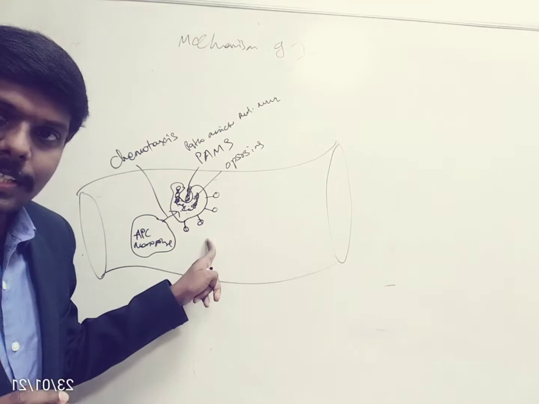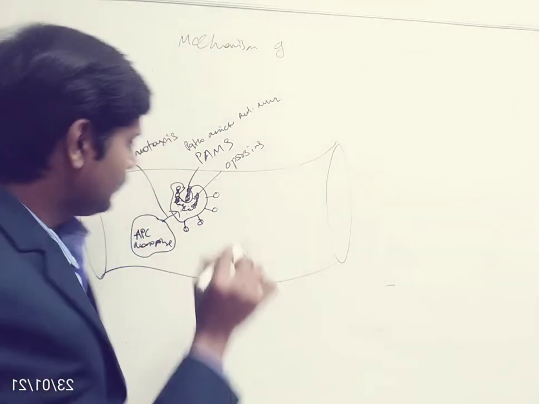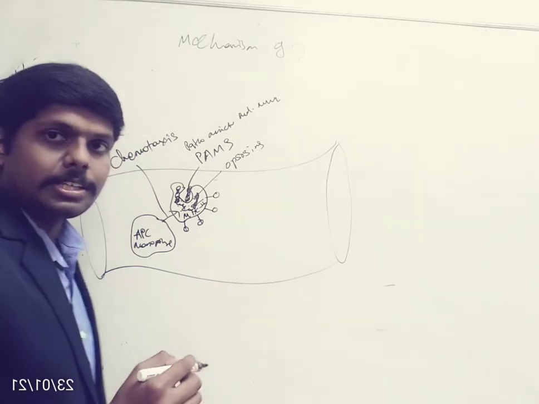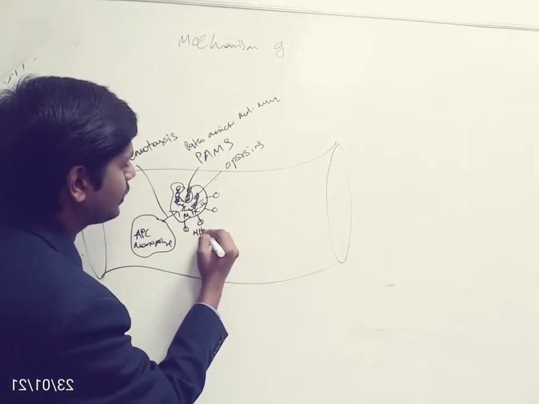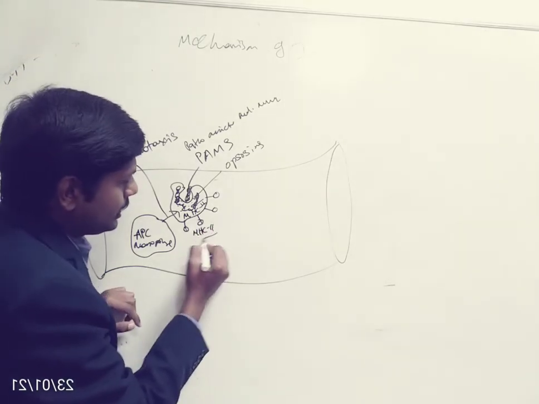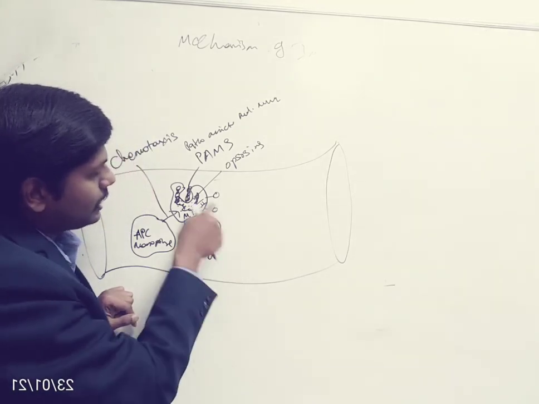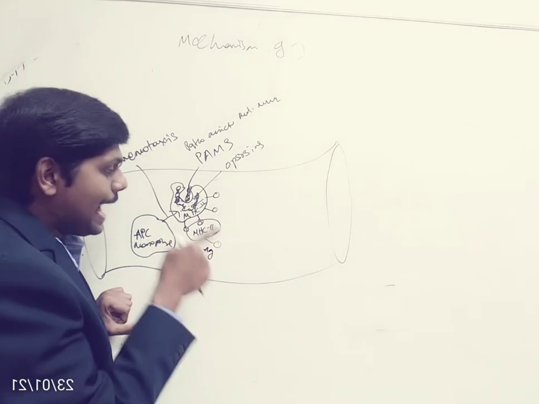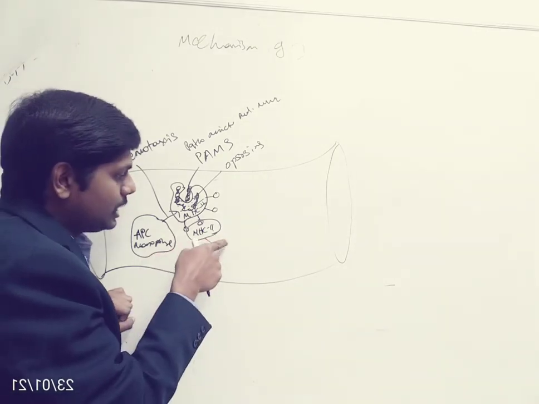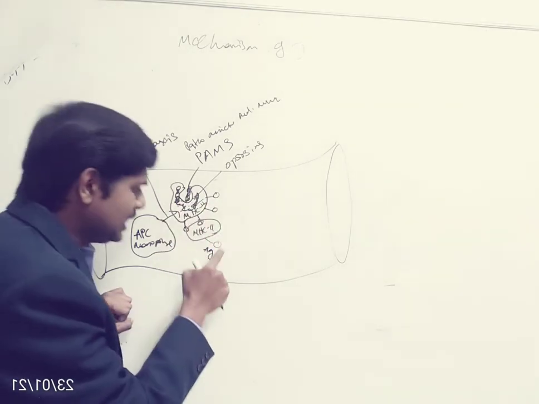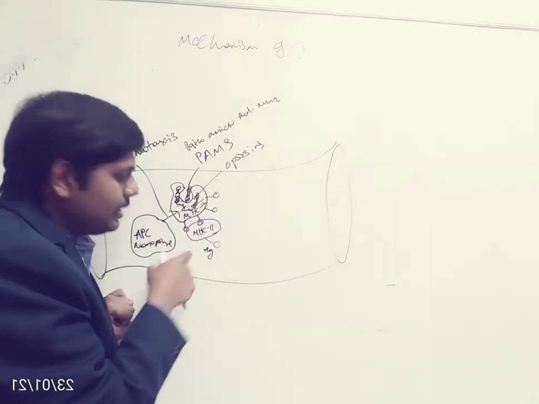When it is expressing, it will express along with the MHC2 molecule. I already said that antigen presenting cells will have the MHC2 marker, right? So along with the MHC2 marker, it will express the pathogenic antigen on the surface of the macrophage. That is why it is called antigen presentation.